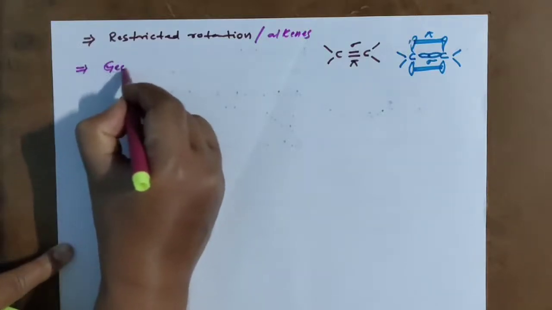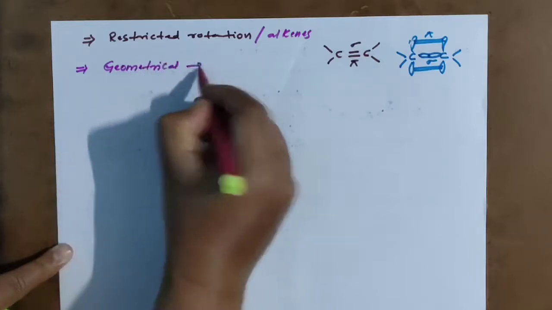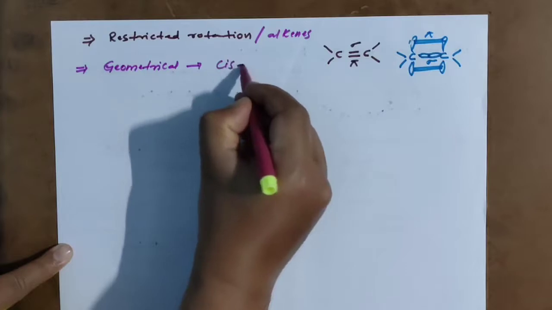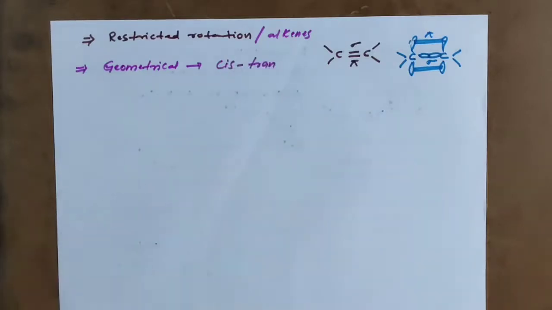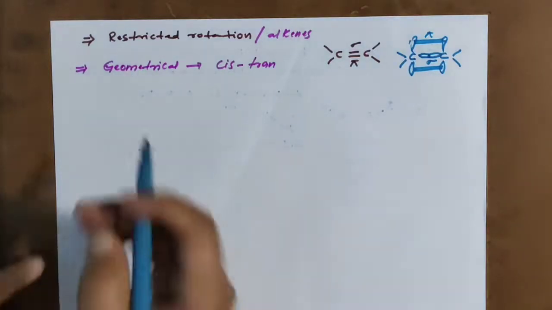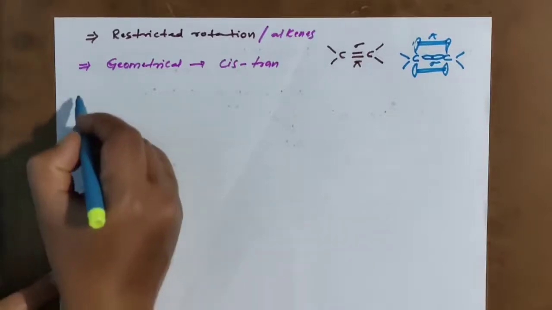Geometrical isomers are of two types, cis and trans. Now I am taking one example to explain.